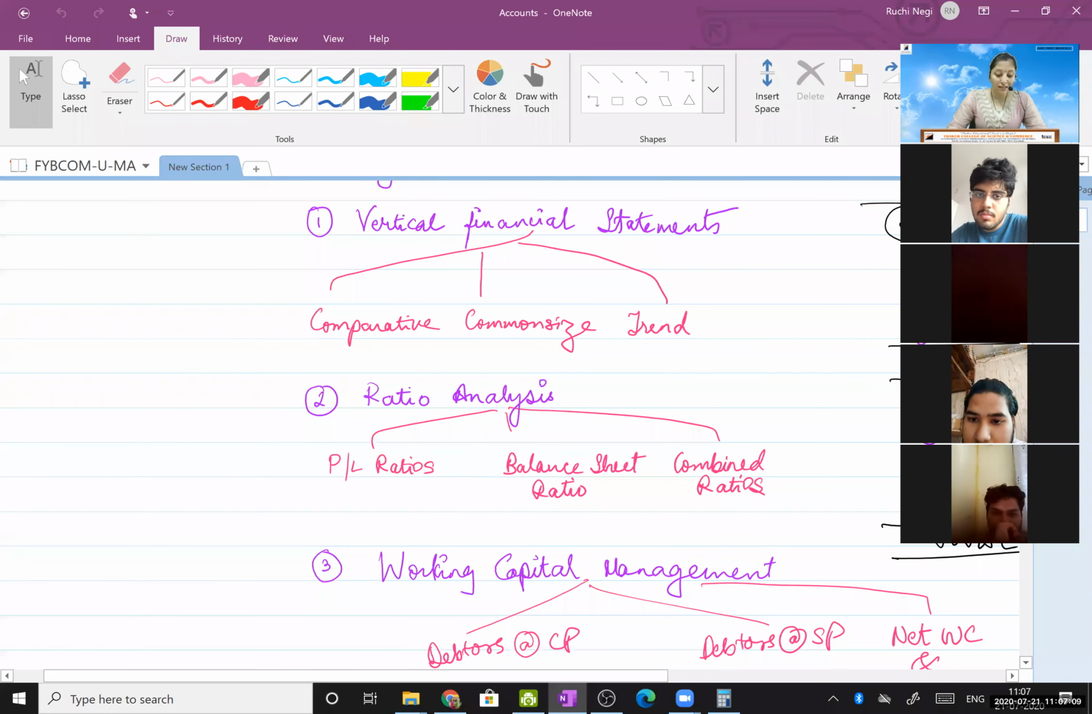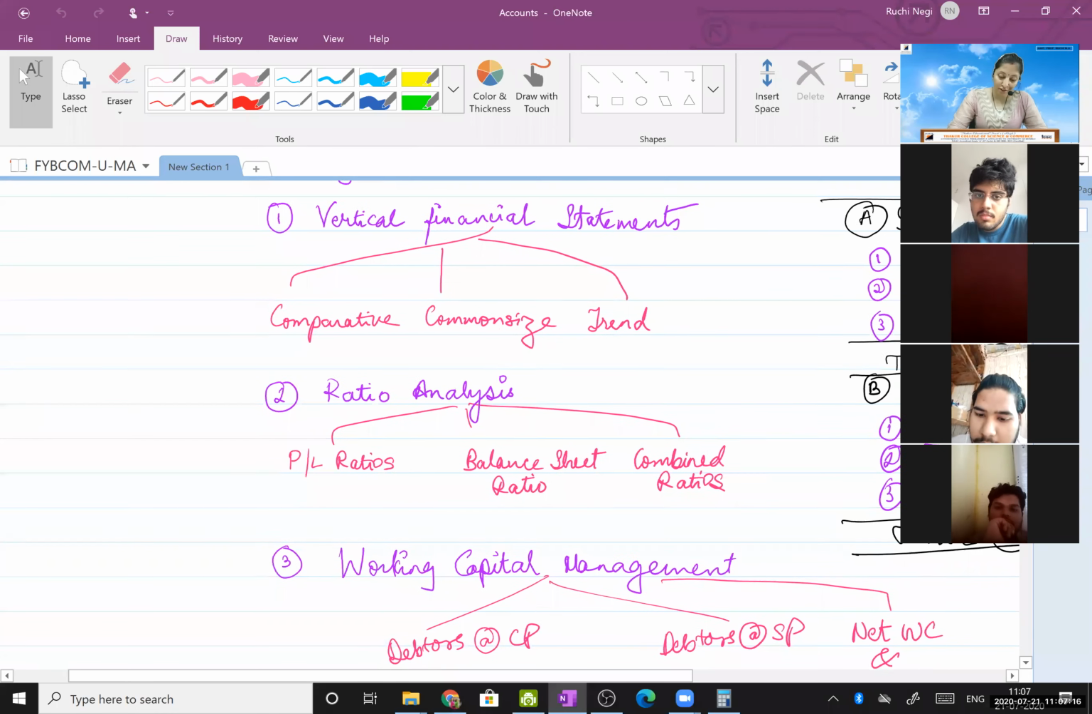Then ratio analysis, your second chapter, in which we will be studying profit and loss ratios, balance sheet ratios, and combined ratios. Whosoever's first lecture it is, this is what I had done a lecture earlier. Is that clear? Okay, Yashika, this is your first lecture, but this is actually the second lecture. You missed the first lecture, so I'm just saying whoever missed the first lecture, this is what I had done.